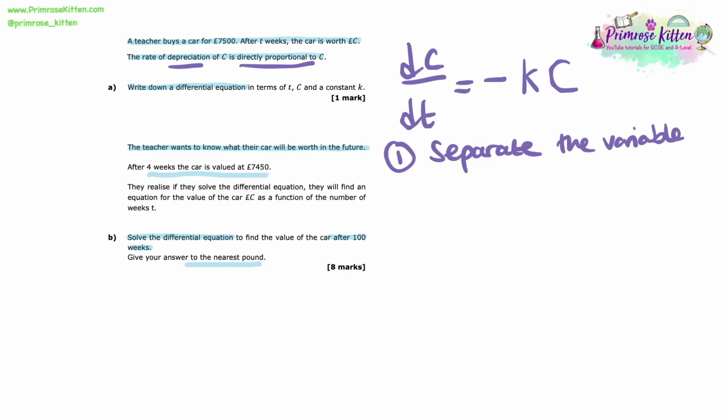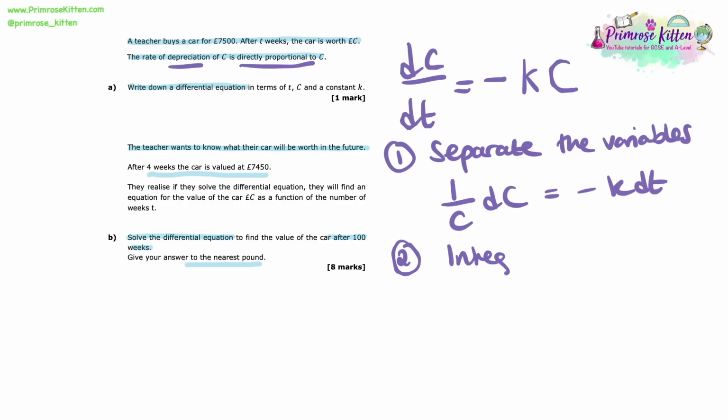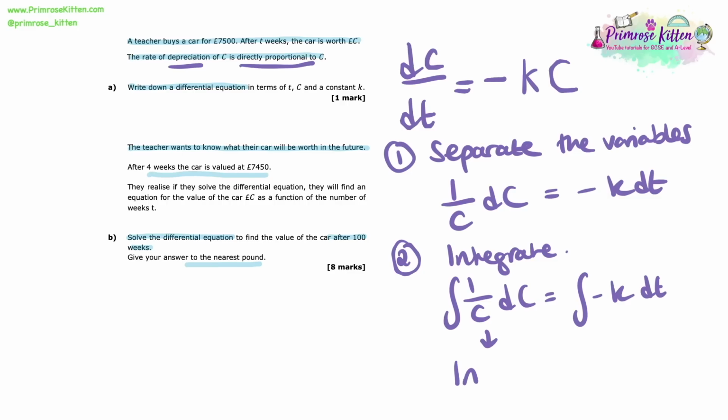Now the first thing we need to do here, because we're starting with a differential, is we need to separate the variables. So we want all the C's and dC's on one side, and all of the T's on the other. So I end up getting 1 over C dC equals minus K dt. Now that we've got this, we can integrate each side. So here we've got the integral of 1 over C dC is equal to the integral of minus K dt.